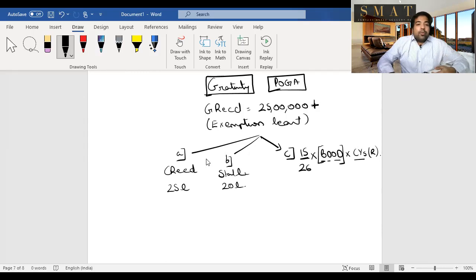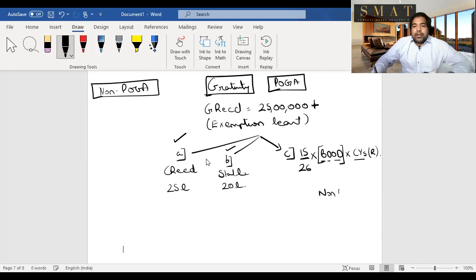And guys, if it's non-POGA, three things will change. Here are the three things. If it's non-POGA, that means if you're not covered by the Payment of Gratuity Act, A will remain the same, B will remain the same, but these three things will change. If it's non-POGA, I'll write it here only. What are the three things that will change? A will remain the same, B will remain the same.